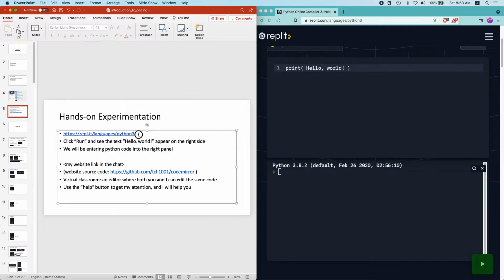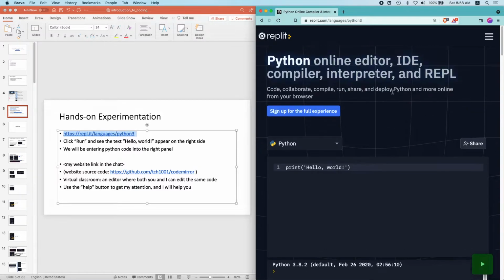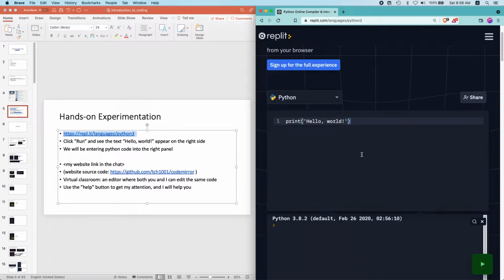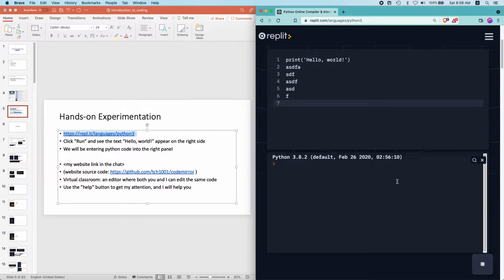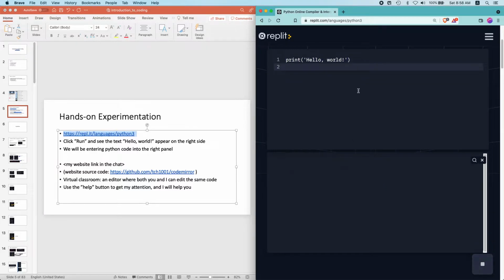So just to show you, this website, repl.it Python, I'll send it in the description below. It's basically a website where you can type Python code in. So you can type a few lines here, and then you can click run. In this case, it's not a valid line of code, it's just gibberish, but you can type lines of code here, which will be executed sequentially, and the output will be here.